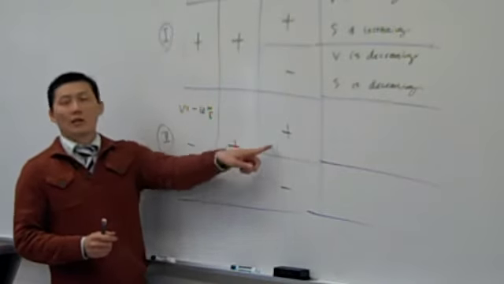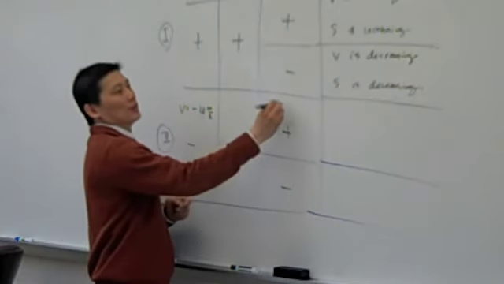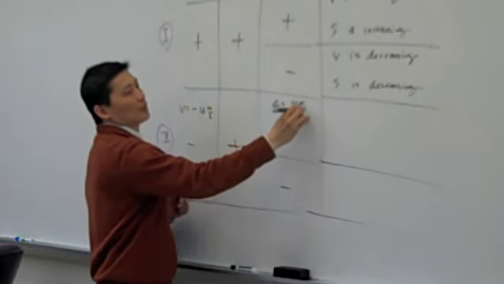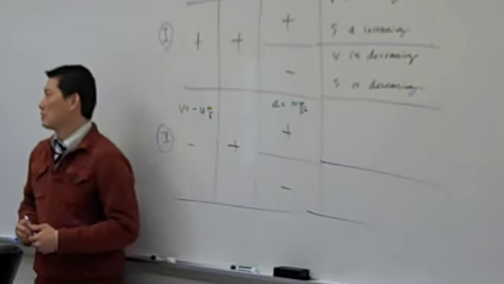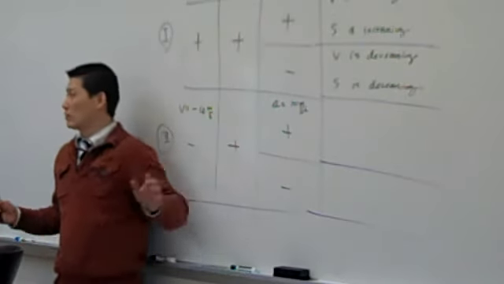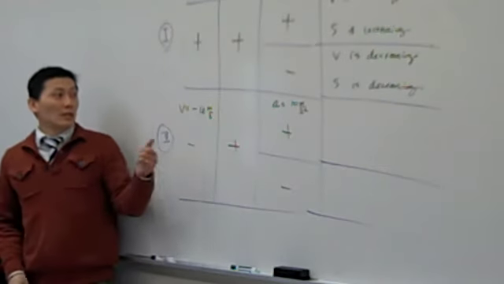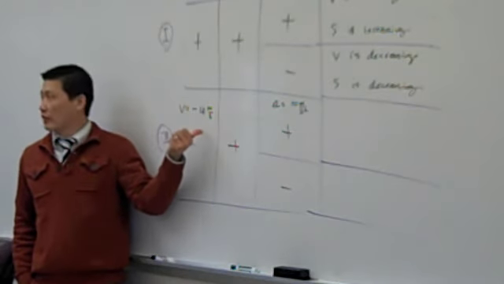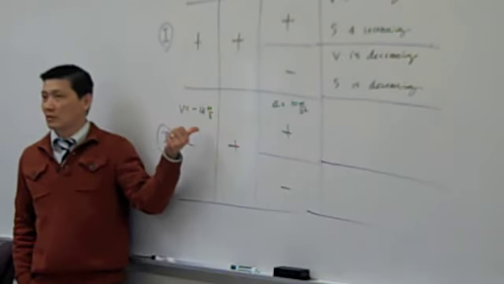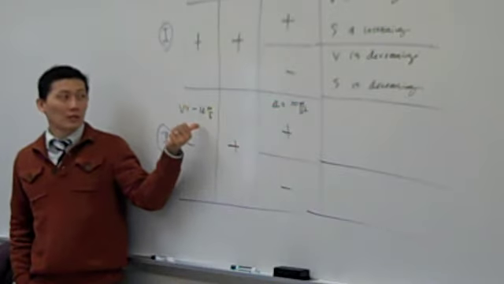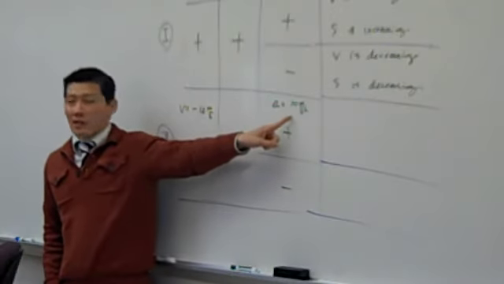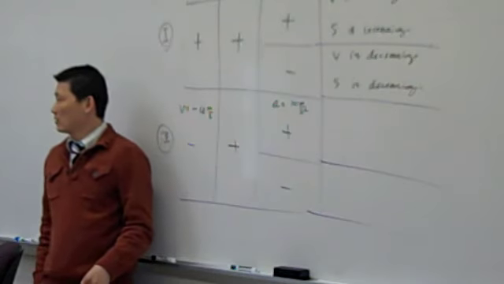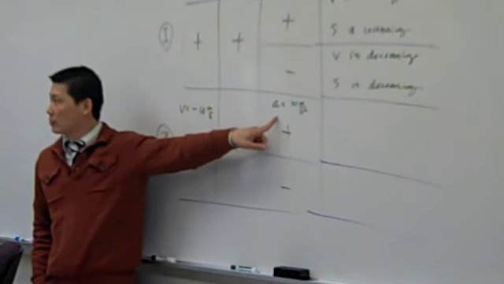And acceleration is going to be positive 10 meters per second squared, positive acceleration. Now, if velocity is equal to negative 10 meters per second, every second it is going to increase by 10 meters per second, because the acceleration is 10 meters per second squared.